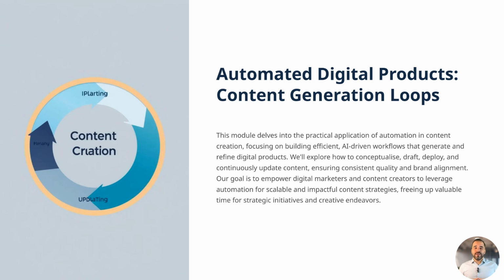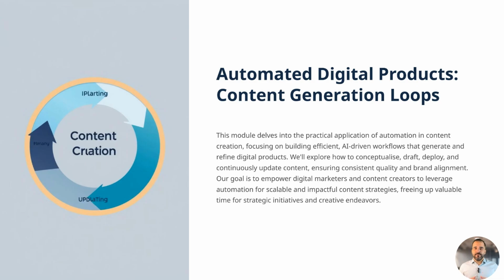Automated content creation runs on a self-improving loop of ideation, drafting, deployment, and updating. First, data-driven insights guide brainstorming, helping teams choose topics that resonate. Next, AI-powered tools draft outlines or full articles, freeing creators to focus on refinement rather than starting from scratch. Then, automation schedules and formats posts for each channel, ensuring SEO optimization and consistent branding. Finally, as new analytics arrive and audience interests evolve, the system revises existing content to keep it fresh and relevant.